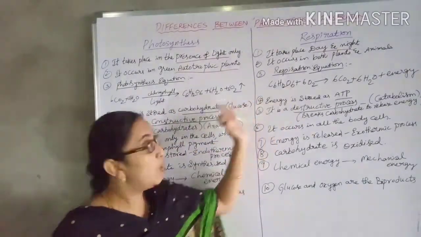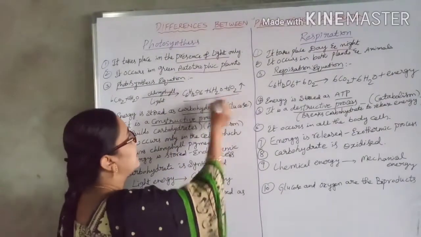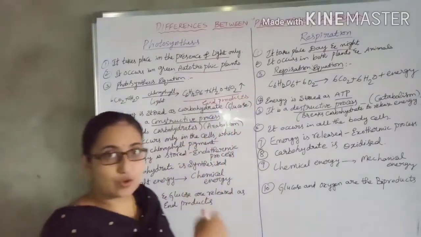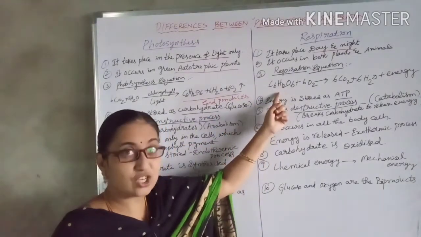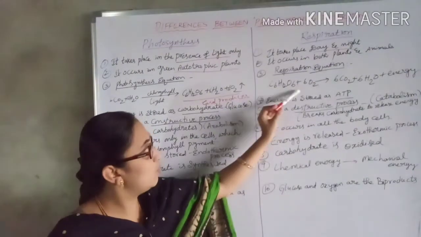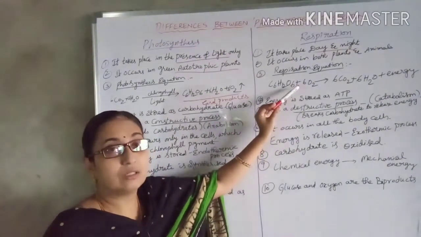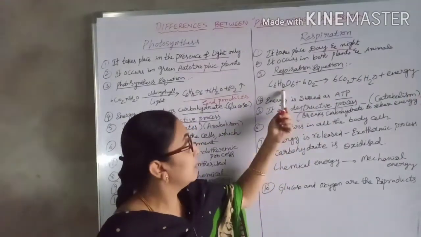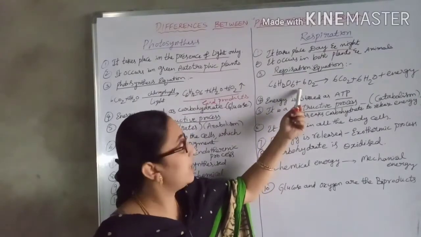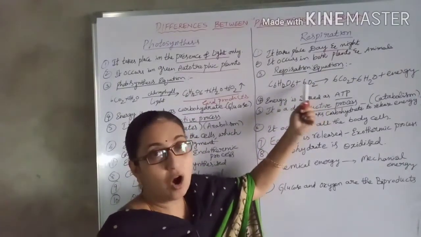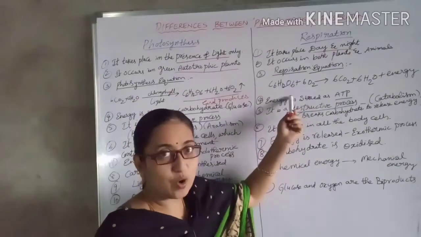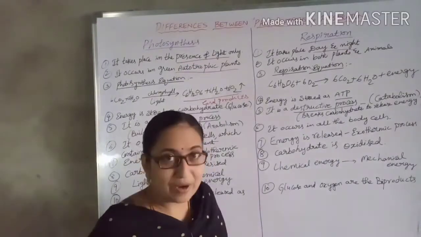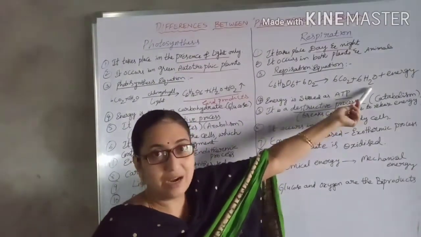Whereas in respiration, what are the end products here? Whatever end products are formed in photosynthesis are utilized in the respiration process, that is, glucose and oxygen are utilized to release the energy. Glucose, that is a carbohydrate, and oxygen are the reactants in the respiration process. They release carbon dioxide and water and energy.